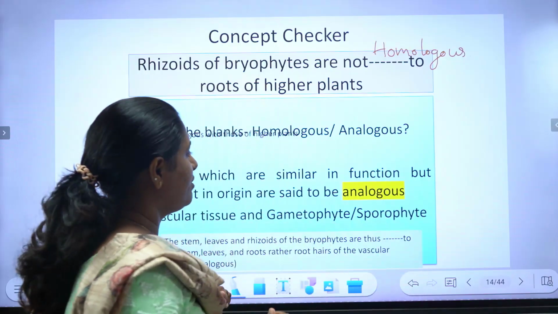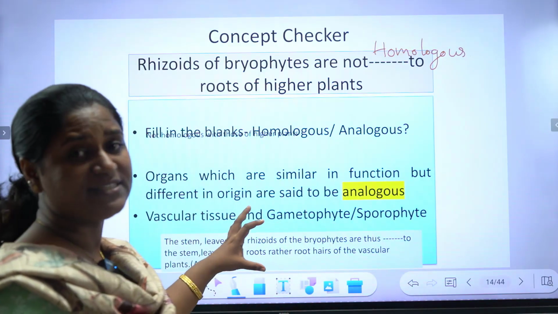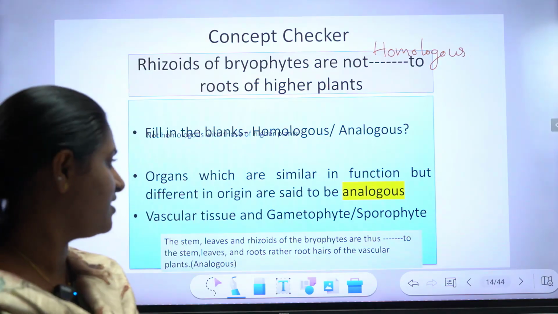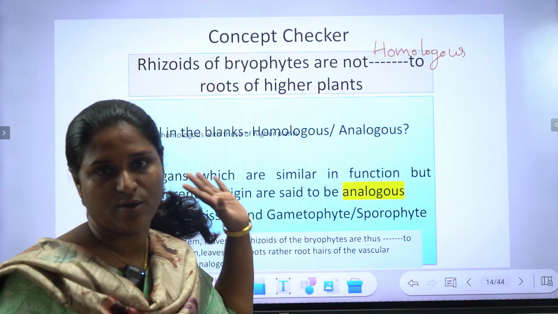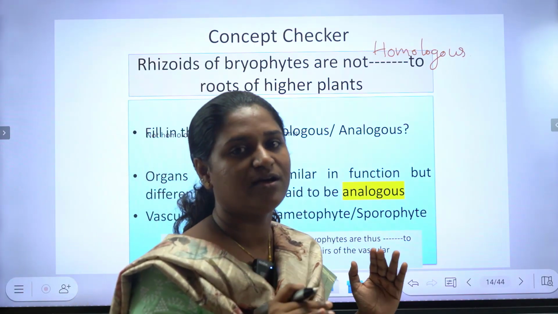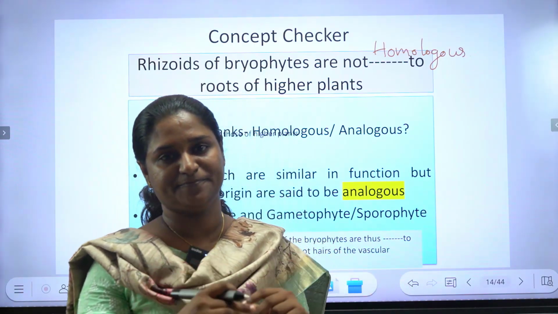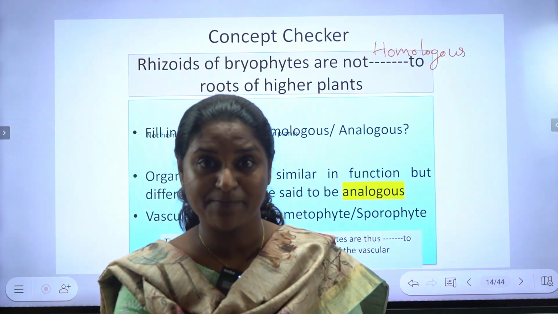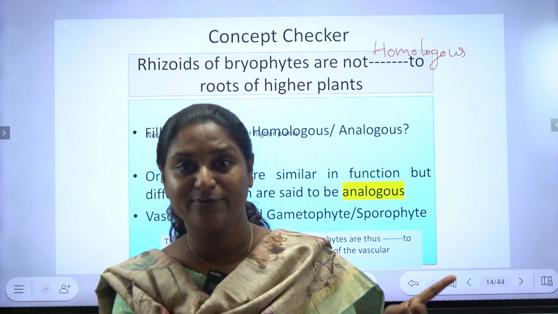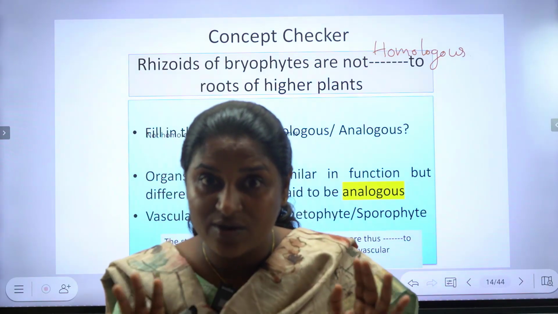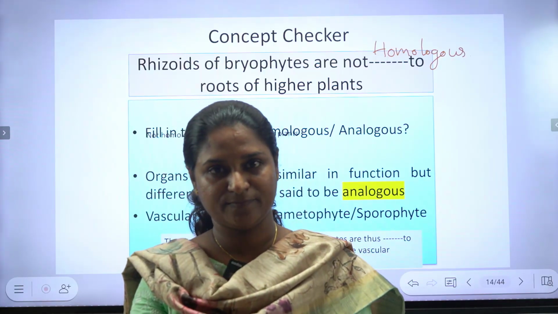Why are they not homologous? Organs which are similar in function but different in origin are said to be analogous. Organs which are similar in function but different in origin. So, root hairs of angiosperms can be compared to rhizoids of bryophytes. They are analogous to each other.